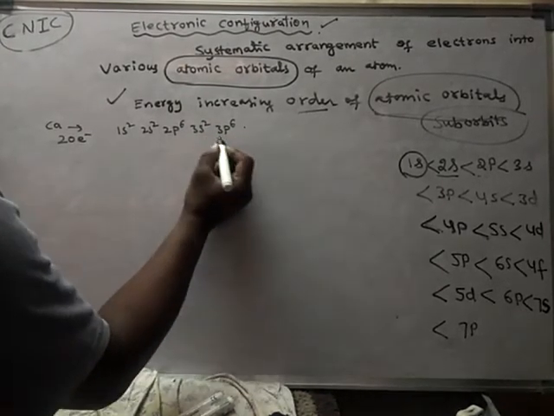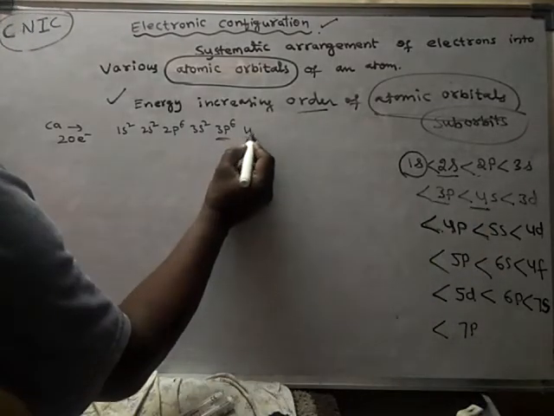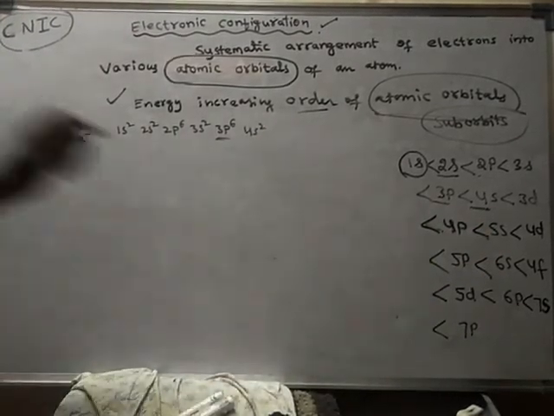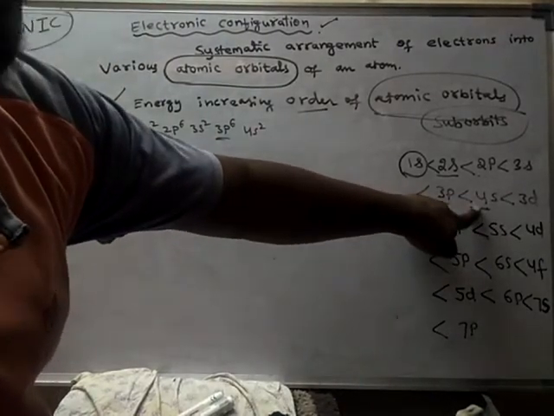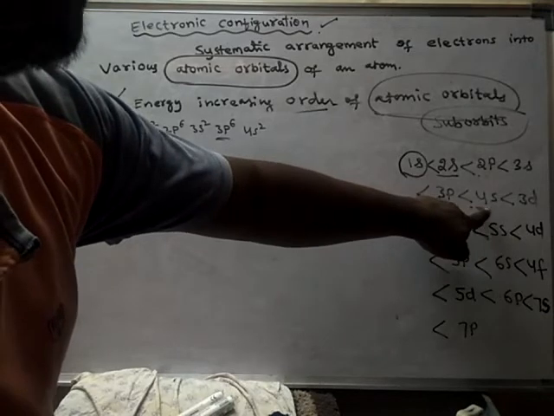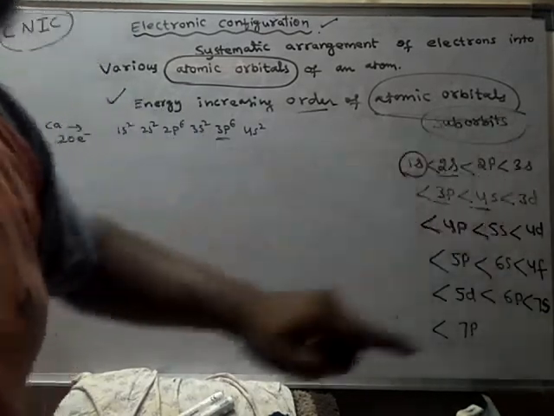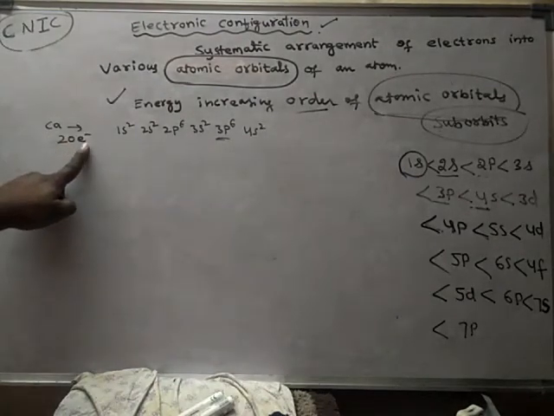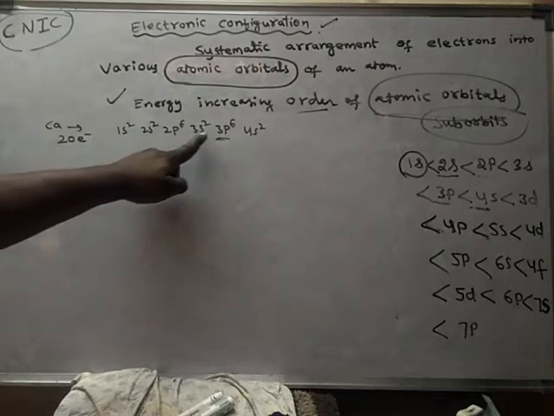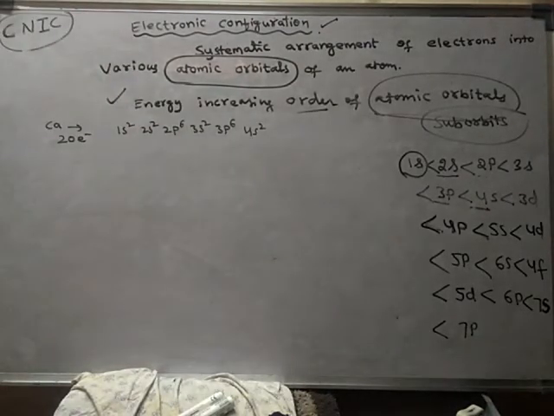After 3p, it is 4s, so 4s2. After 3p we should not write 3d, because after 3p, 4s is the lower energy suborbit, and only after 4s we have to write 3d. So before 3d, 4s should come. In calcium 20 electrons are there, so if you count 20 electrons, it is filled up to 4s only.